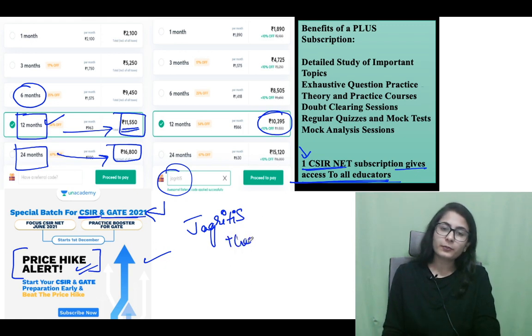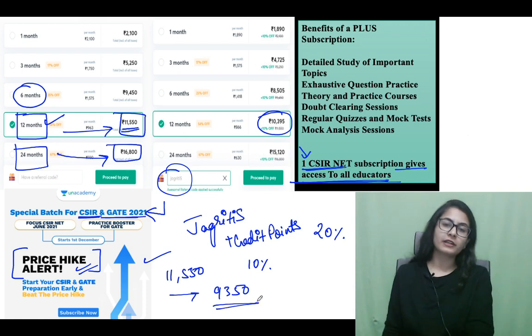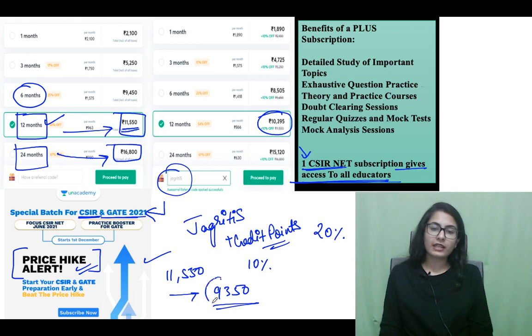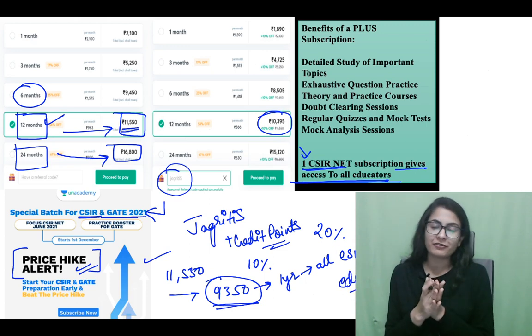Further, credit points are earned by watching more and more free classes. Using credit points, you will get another 10% discount. So the maximum discount is 20%. For example, just to give you an idea, this is going to reduce to approximately 9,350. This is approximate, and depends on how many credit points you have. So for 9,350 you are getting a 1-year subscription, all CSIR Net educators as well as aptitude, and a lot of practice and revision as well.